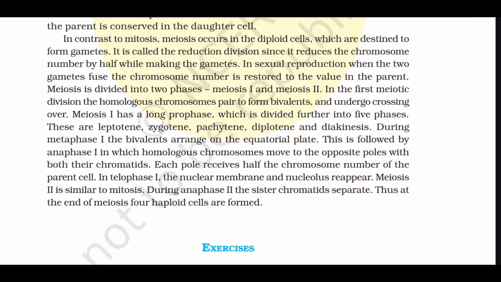This is followed by anaphase 1, in which homologous chromosomes move to the opposite poles with both their chromatids. Each pole receives half the chromosome number of the parent cell. In telophase 1, the nuclear membrane and the nucleolus reappear. Meiosis 2 is similar to mitosis. During anaphase 2, the sister chromatids separate. Thus, at the end of meiosis, 4 haploid cells are formed.